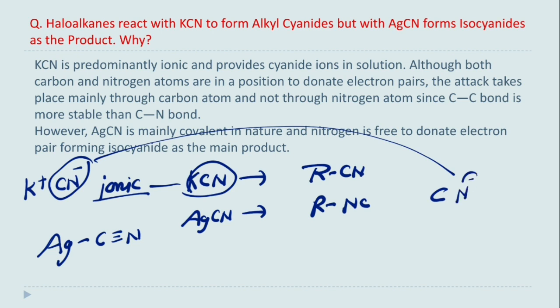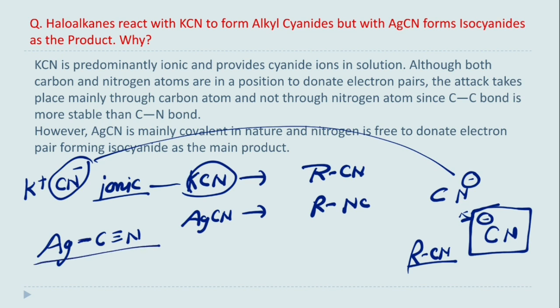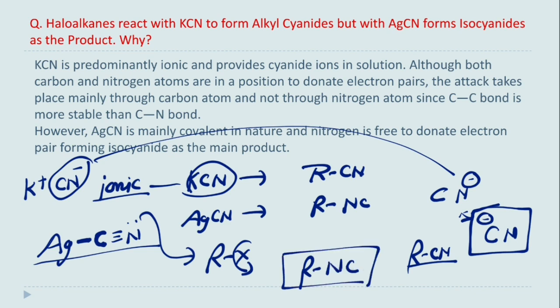The first one has the negative charge on nitrogen, and the second has the negative charge on carbon. And negative charge on carbon is more reactive. That's why RCN, cyano compounds, will be formed. But in case of AgCN, because there is a covalent bond, this carbon will not attack on RX, so the lone pair present on the nitrogen will attack, and we will get RNC, isocyanides. Okay, so this is an important concept which may be asked in the exam.